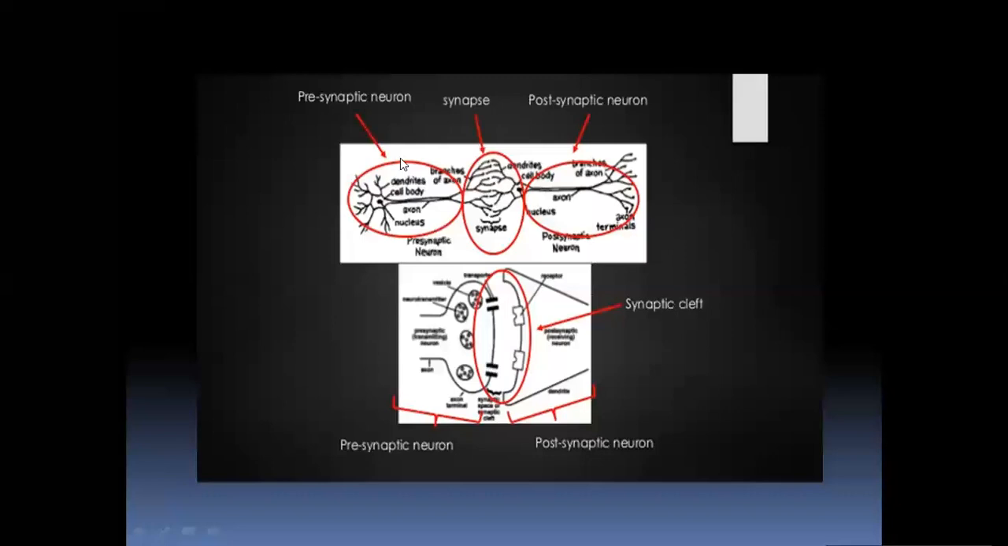See, in this diagram you can see this is the presynaptic neuron, the first one. This is the postsynaptic neuron. The junction between these two is the synapse. Here you can see the enlarged diagram of the presynaptic neuron and postsynaptic neuron.